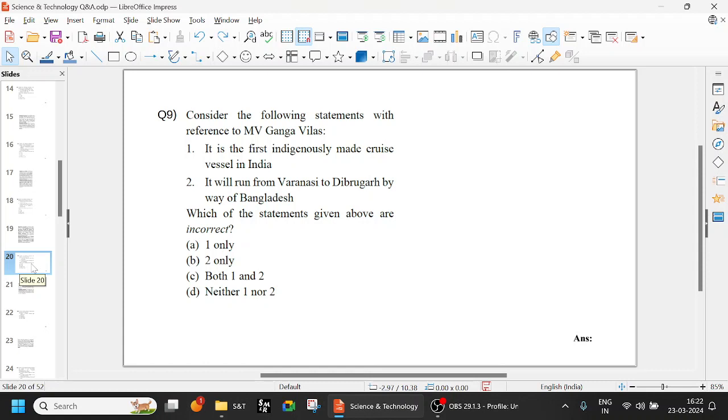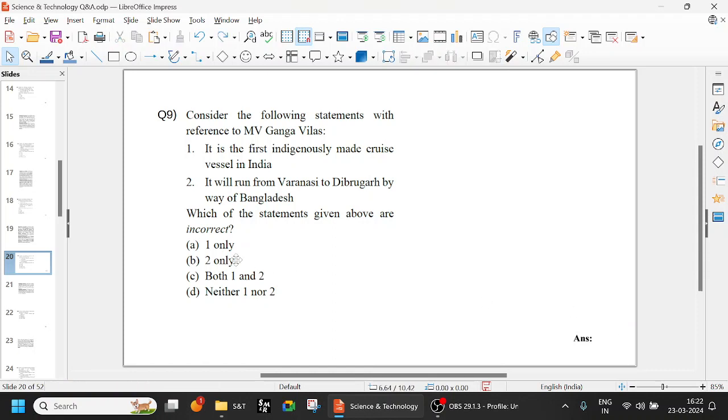So let us look at the ninth question. Consider the following statements with reference to MV Ganga Vilas. One, it is the first indigenously made cruise vessel in India. A cruise vessel is a large ship-like vessel, mostly used for tourism and passenger traffic. Two, it will run from Varanasi to Dibrugarh by way of Bangladesh. Dibrugarh is in the northeast, so in between Bangladesh will come. It will travel probably on the Brahmaputra or maybe on the Bay of Bengal. So let us see, option D, neither one nor two.